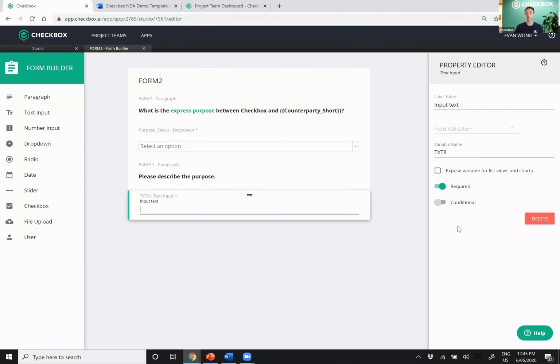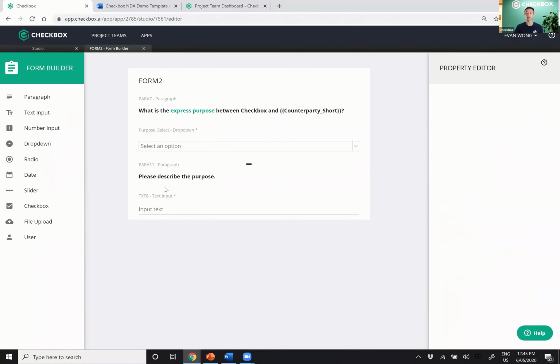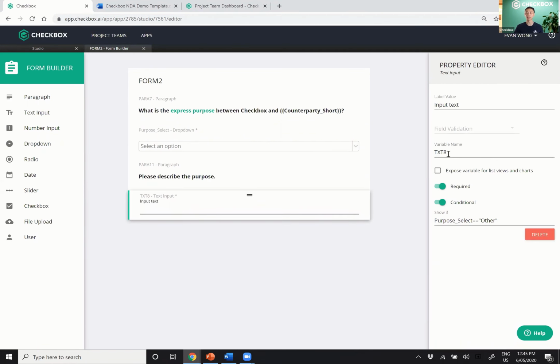And same thing with here. If I'm going to create the space in which they can type that in, I also want that same condition. So purpose select is going to equal other, and when that happens, these two fields will show. Otherwise, they will be hidden. I'm going to rename this variable as well as purpose so that it all maps to the document. And that's pretty nice.